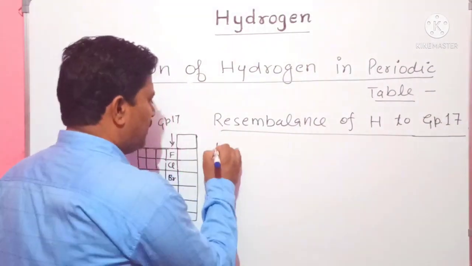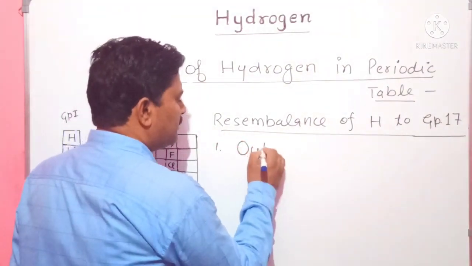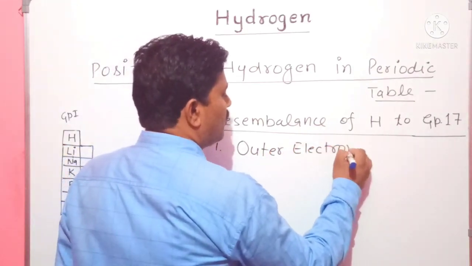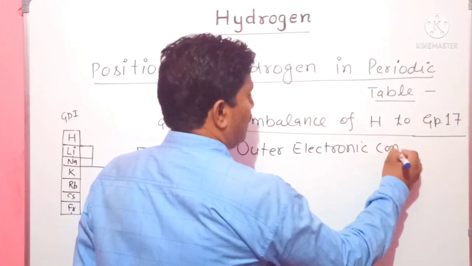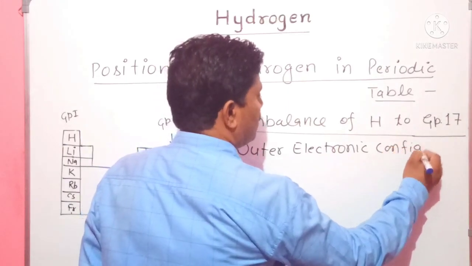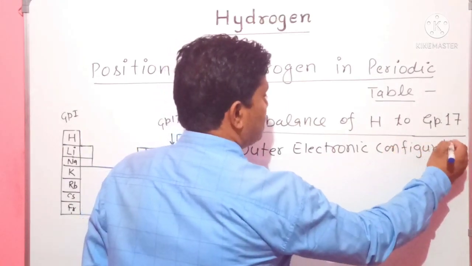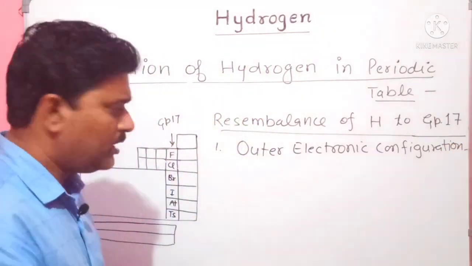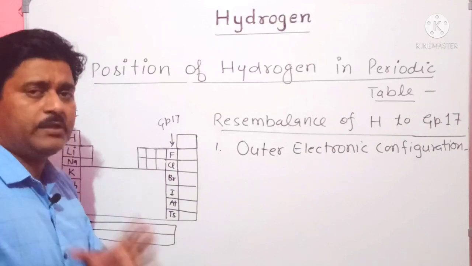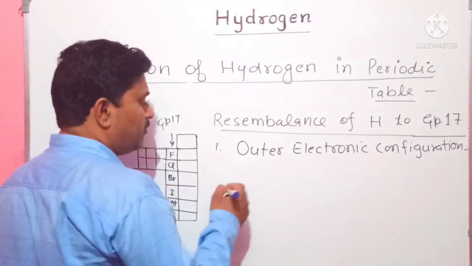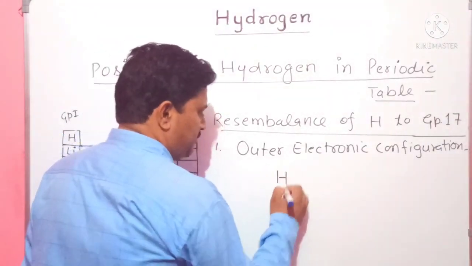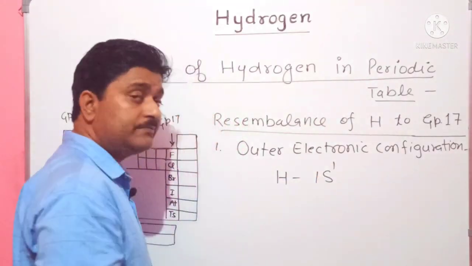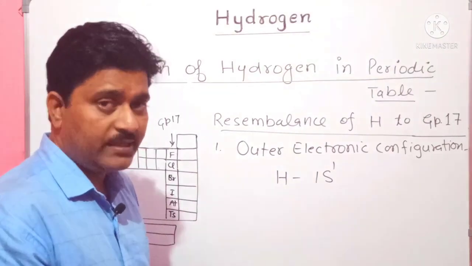For example, number 1, outer electronic configuration. Hydrogen in its outer electronic configuration resembles the elements of group 17. For example, hydrogen, whose symbol is H, has electronic configuration 1s1. Correct?